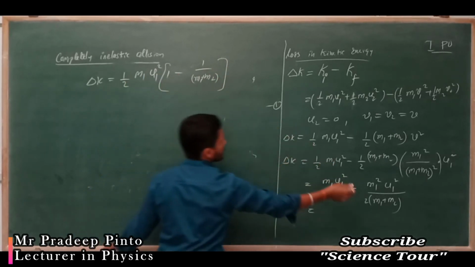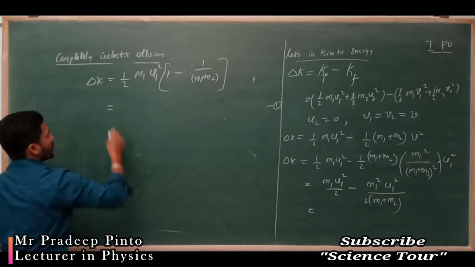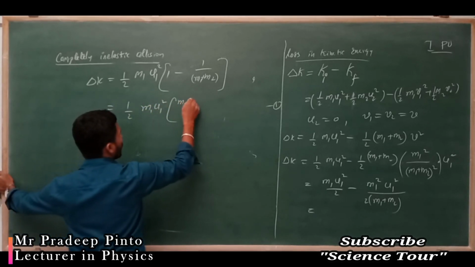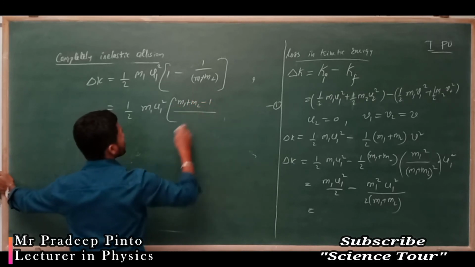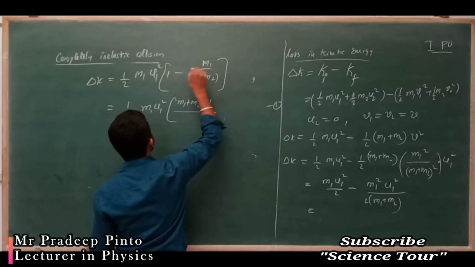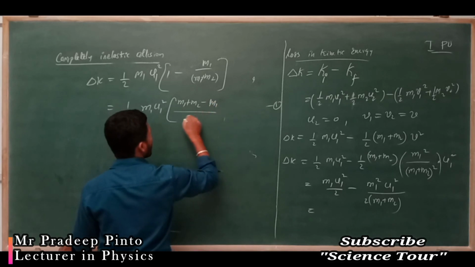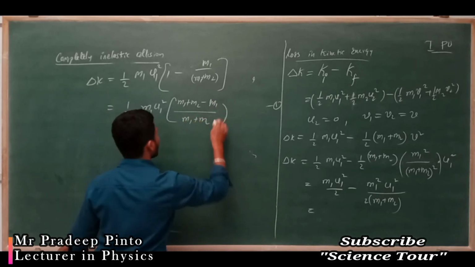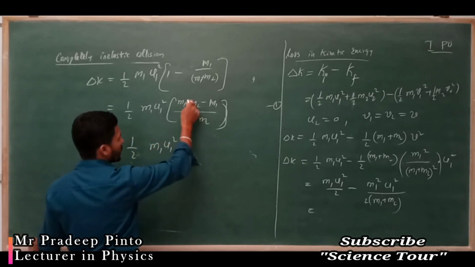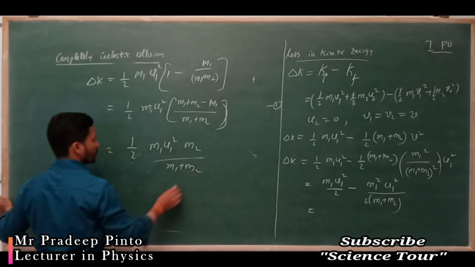That gives (m1 plus m2 minus m1) divided by (m1 plus m2), so m1 cancels and we get m2 divided by (m1 plus m2).